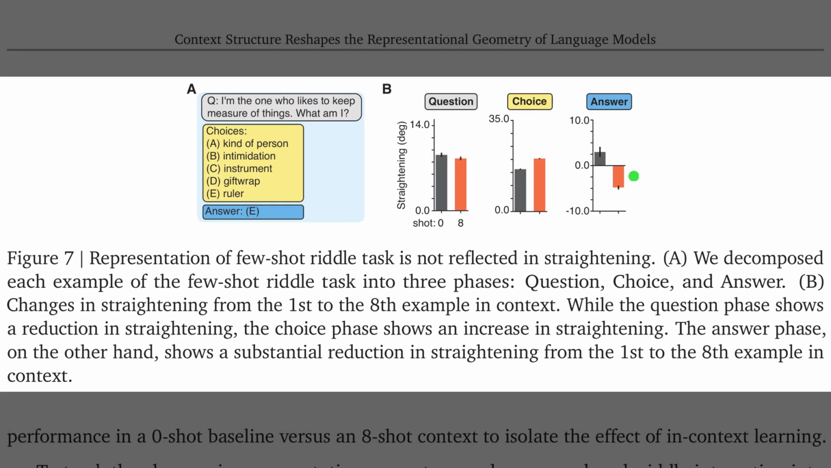Okay, Figure 7 extends this analysis to naturalistic reasoning using the riddle benchmark. Panel A decomposes the task into 3 parts: the question containing the clues, the choice list, and the answer. Then Panel B compares the geometry between 0-shot and 8-shot performance. We see that the choice phase in the middle, which is mostly structural formatting, straightens out significantly. But crucially, the answer phase on the far right shows a sharp drop in straightening when context is added, confirming that the core reasoning process does not follow the same linear path.